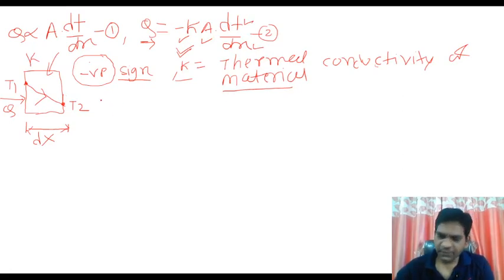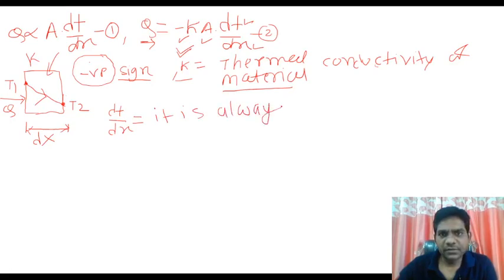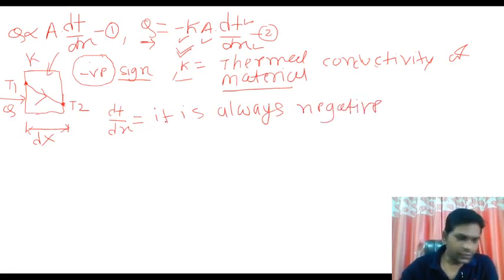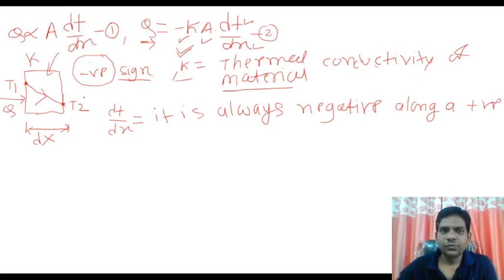Then apart from this, we have another term: this dT is nothing but the temperature difference, and this term dT by dx is always negative along a positive x direction.